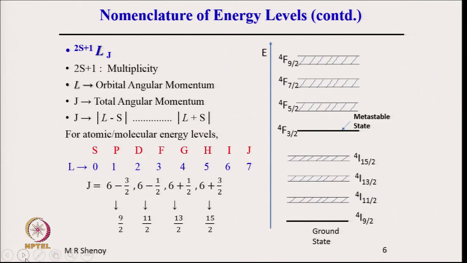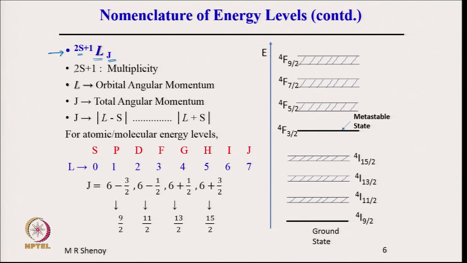The energy levels, you saw these numbers as 4f 9 by 2, 4f 7 by 2. What are these numbers? So, usually these are numbers which are given in spectroscopy. These are representing 2S plus 1, L, J. S here is the total spin quantum number, L is the total orbital quantum number, and J is the total angular momentum quantum number.